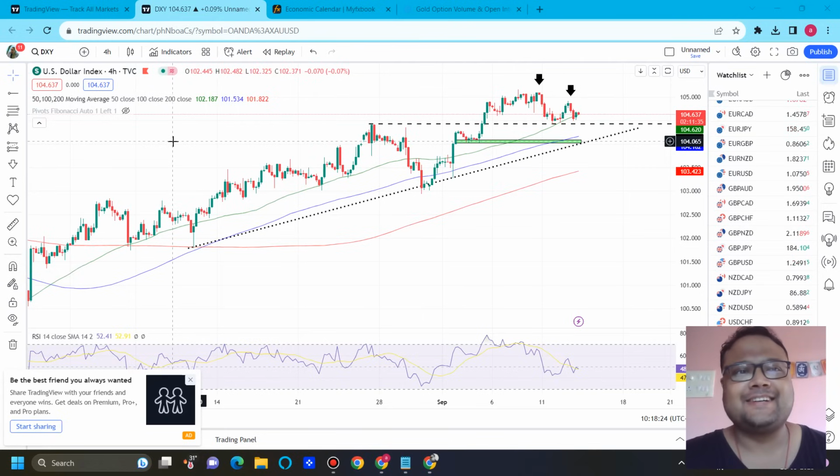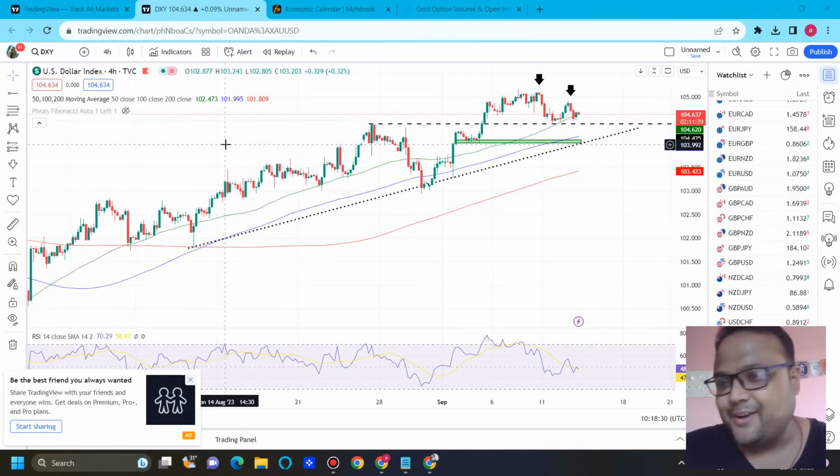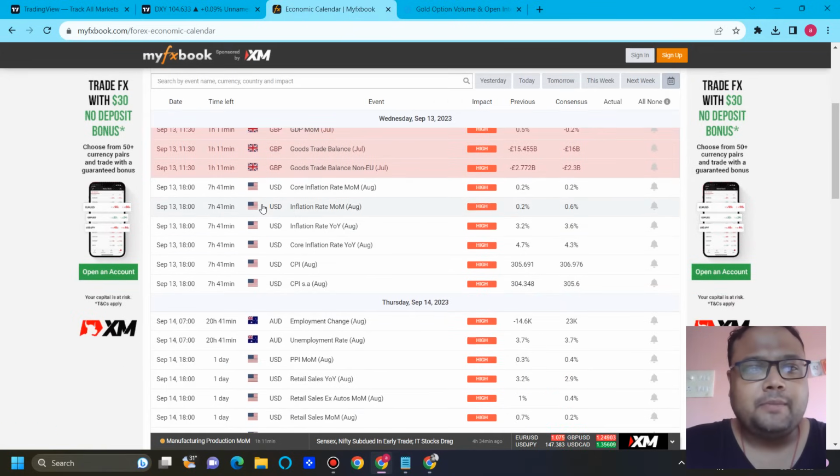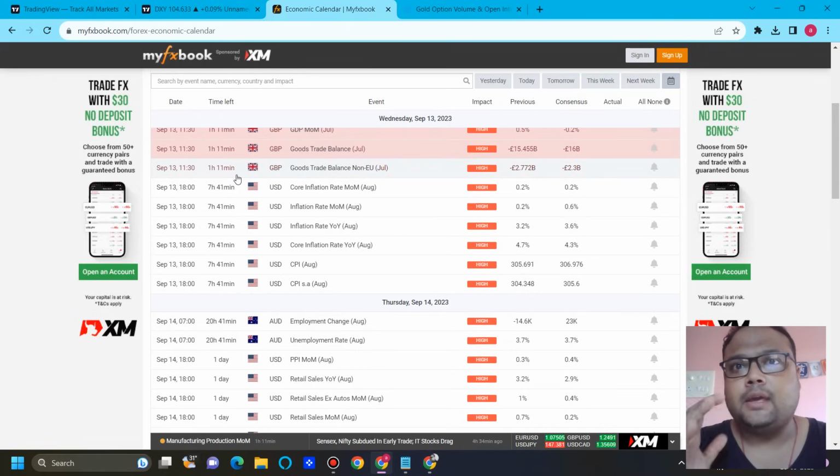So let's get started. So my dear friends, finally the day has come. Yes, we are going to have crazy volatility because of CPI. You can see that news is coming out after 7 hours. So my dear friends, just go to economic calendar, change the time zone and be careful, especially beginners, new traders.